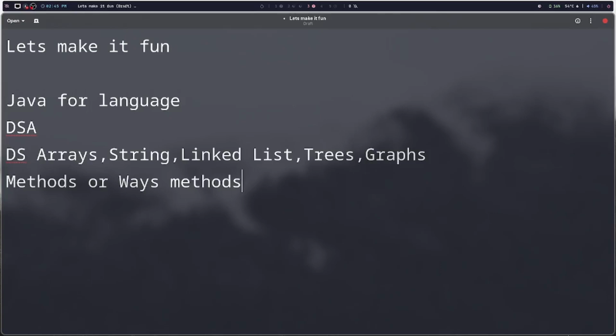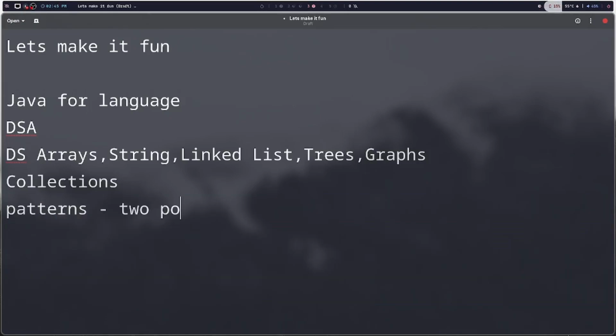Okay, before recursion we have so many things. Stack, queue. These are not yet methods, but we use them. Okay, we just screw this methods and we will be learning collections and patterns. Yeah, patterns does not just mean drawing shapes. Then there are actual patterns like two pointers and sliding window and stuff.